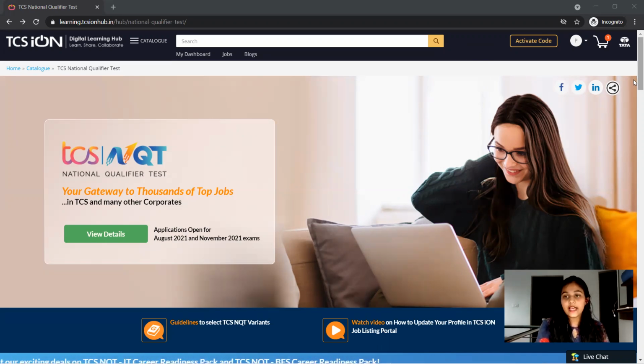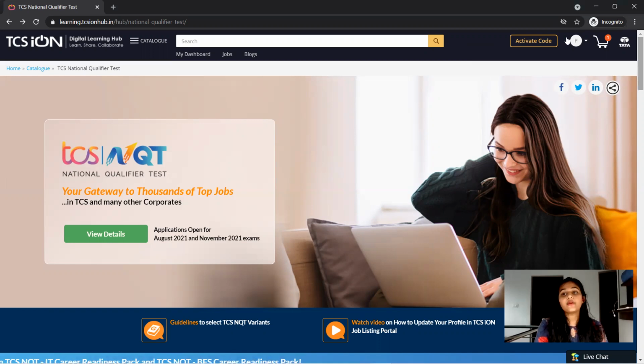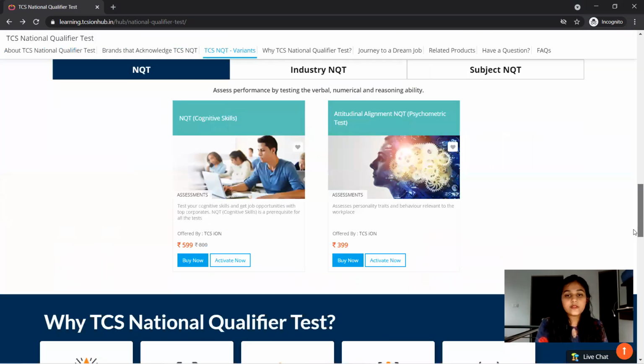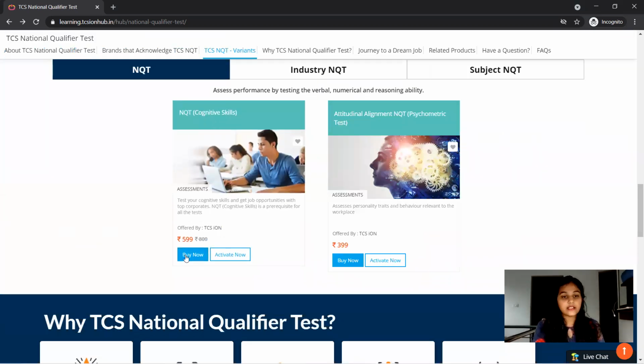So here you can see that I have already logged in. Here you will have a provision for login. You have to use your email ID and username if you have already created an account here. If not, you can click create account, create your own account and get started. I have already logged in with some random ID. So I'm going to buy a course. As an example, I'm just clicking this.